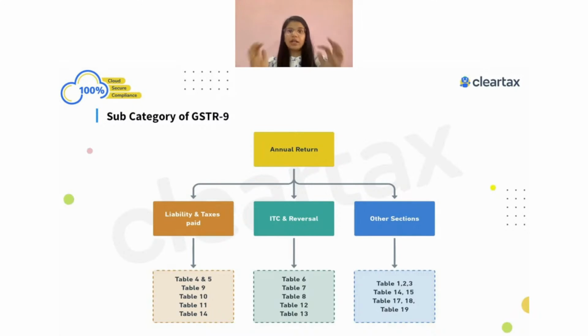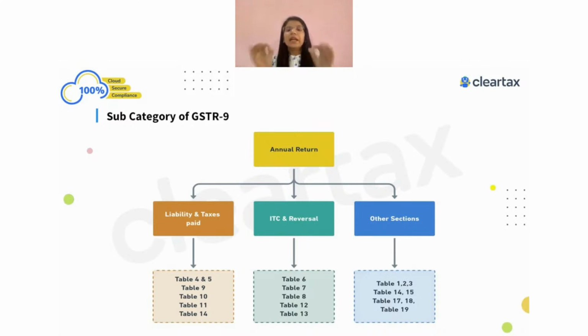So in short, if I summarize this part, while you are showing the liability, which is your outward liability and the turnover, you should make sure that while filing your GST-9, maybe in different tables, it has the entire turnover related to the particular financial year, irrespective of whether the liability is paid, not paid, paid in the current year, or paid in the next year.